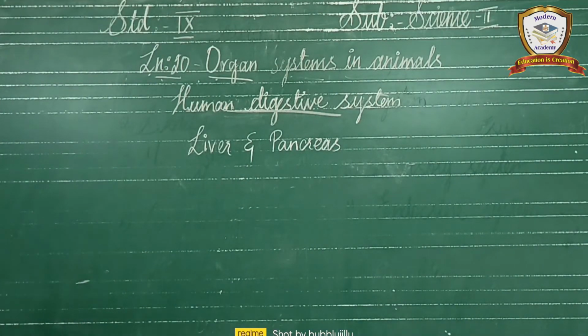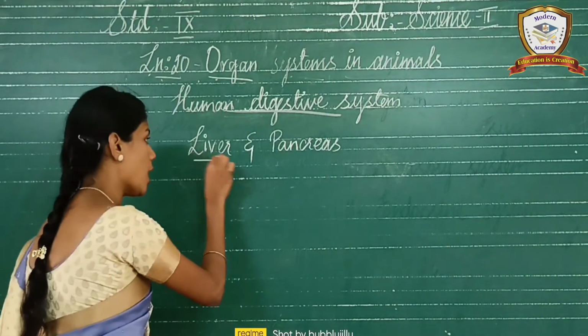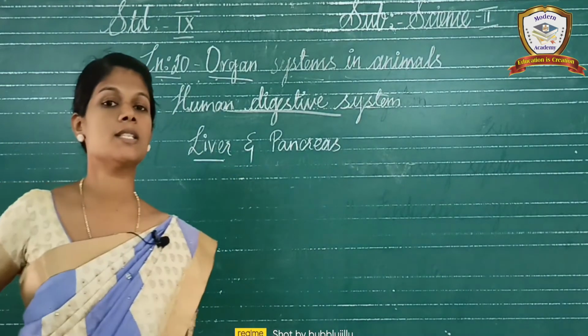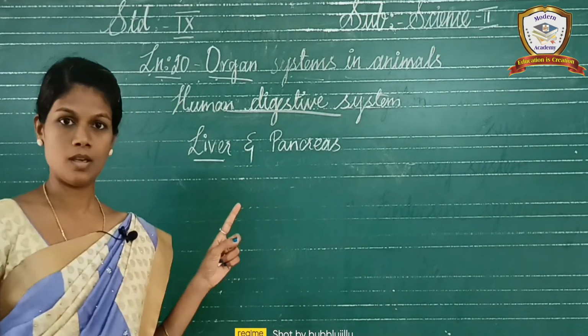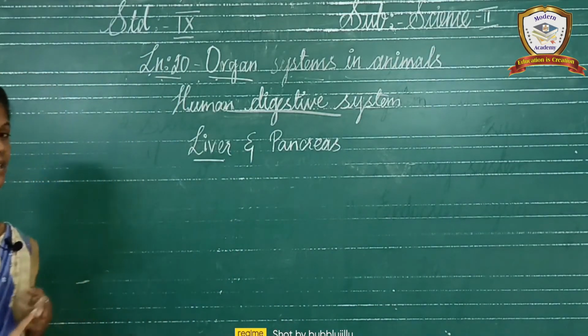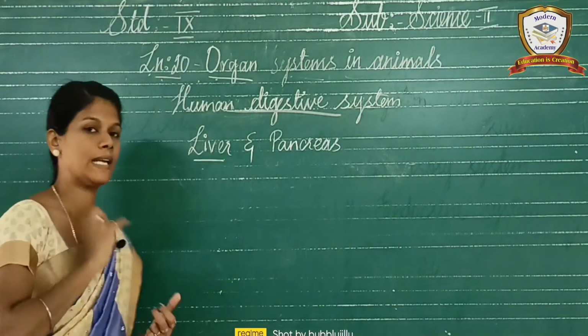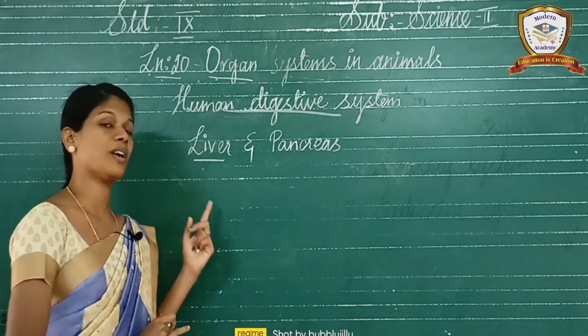Okay. So the liver also we know very well. The pancreas also we know very well. The liver, it is the largest digestive gland. Okay, which one is the largest digestive gland? The liver only. Okay, and what is the color of this? It is reddish brown in color. What is the color of the liver? It is reddish brown. Okay, and what is the function?